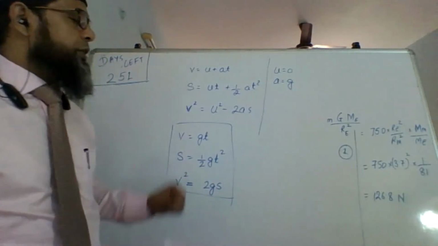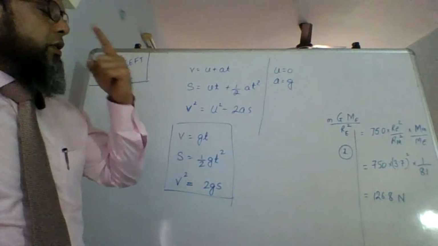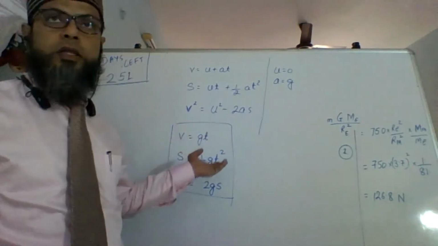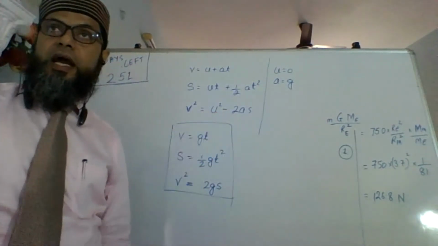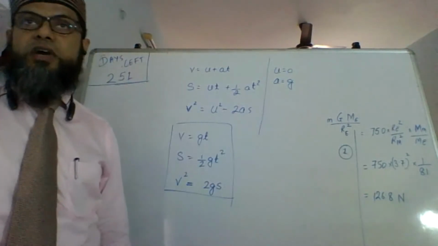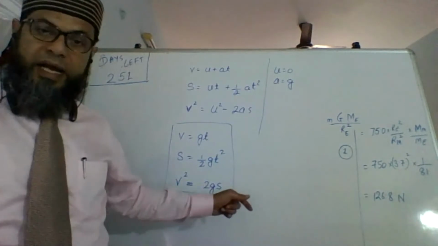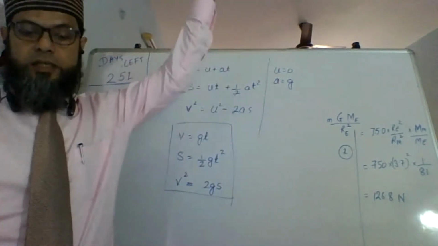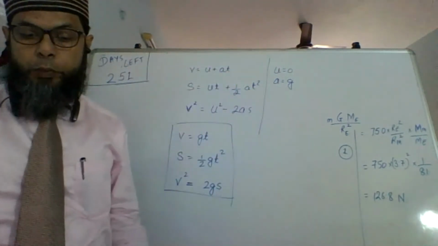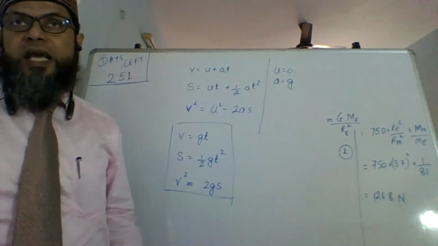Now the value of g, or the sign of g, will depend on the direction, because as we have said, acceleration is a vector quantity. So this will depend on the direction. If it is moving upwards, then acceleration will be taken as negative.